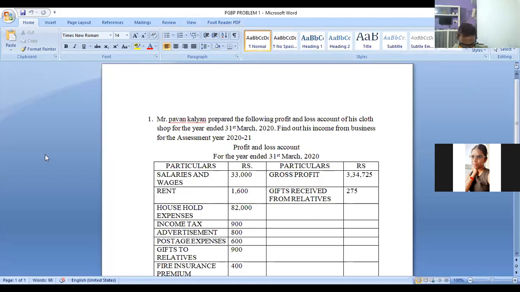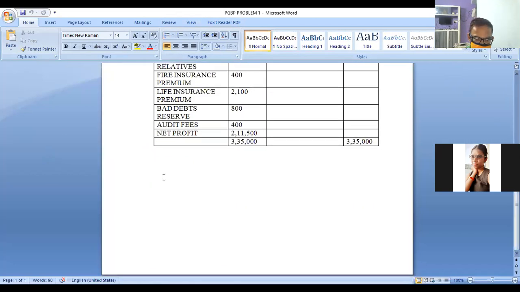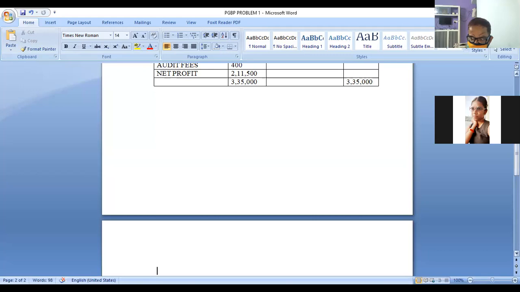To compute income from business, what is the step one you have to find out? So whatever is given in the P&L account, first take the net profit value. Procedure to compute income from business. Solution. First take the net profit value.